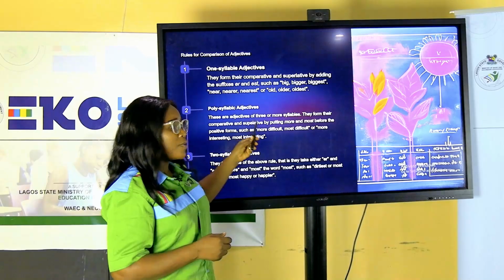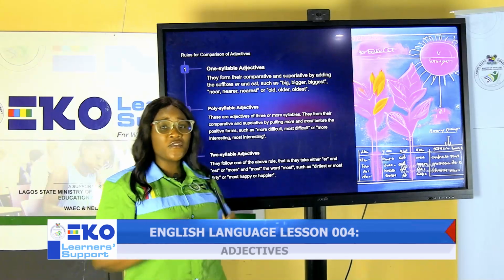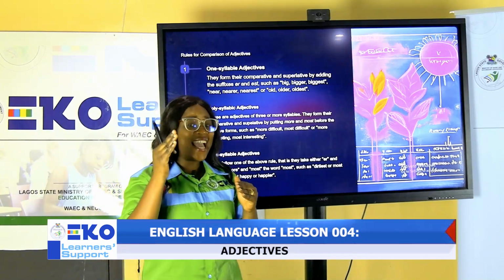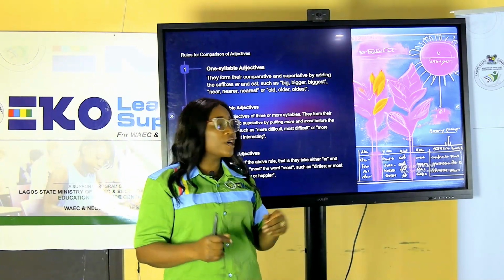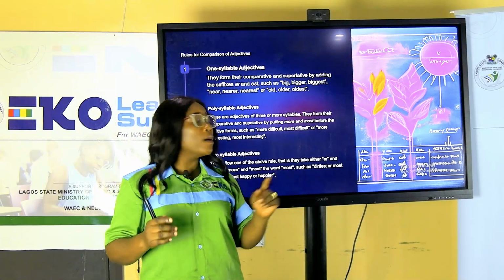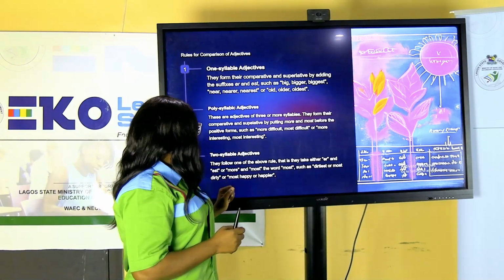We have polysyllabic words, words with more than two syllables, okay, three or more. They form their comparative and superlative by adding more and most. Remember, the first one forms its comparative and superlative form with what? Er and est. The second one, which are polysyllabic words, form their comparative and superlative using more and most.